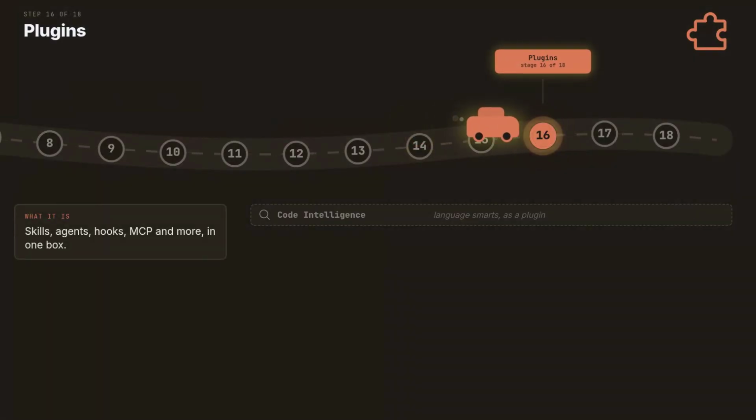Stage 16, your setup boxed. Stage 16 is plugins. Skills, subagents, hooks, MCP servers, and more ship together as 1 install. You tuned all of this for your team. A plugin is how they get it in 1 command. Everything from the last 10 stages fits in 1 box. That box is a plugin.